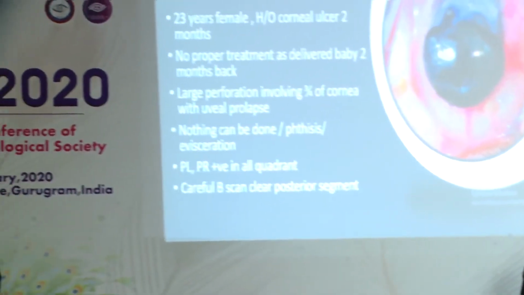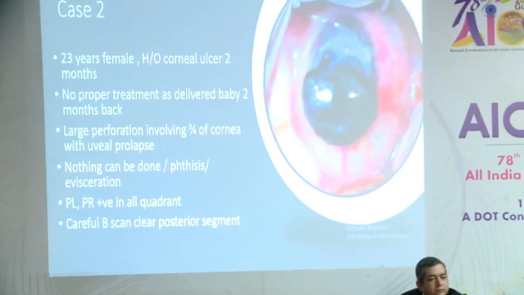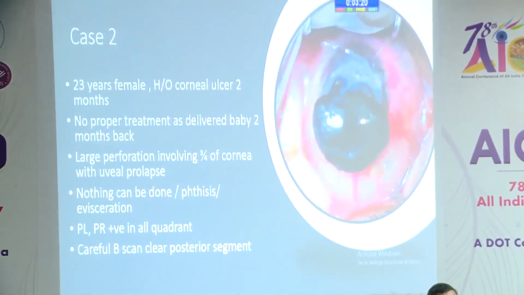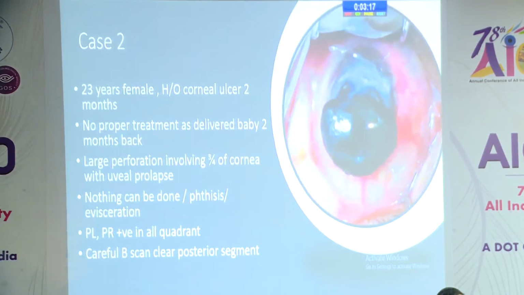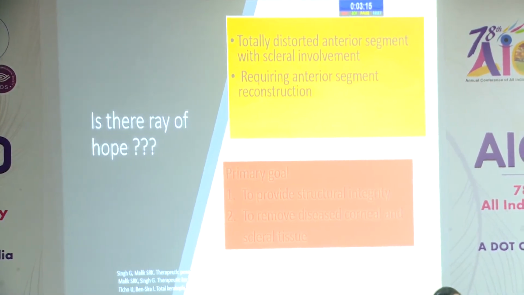This was total corneal abscess and this was total corneal perforation. But in both the cases, perception of light was present and projection of light rays was accurate in all the quadrants, and patients were advised for evisceration. They were explained about the phthisis bulbi eventually. But when we did the B scan, it was clear. So can we give some hope in these cases?